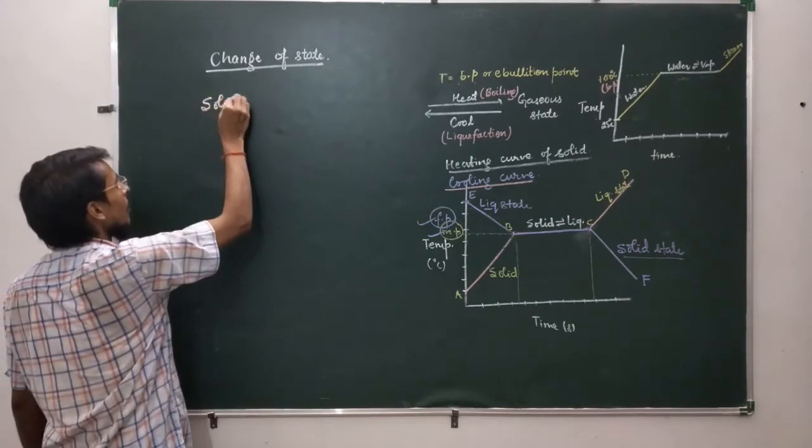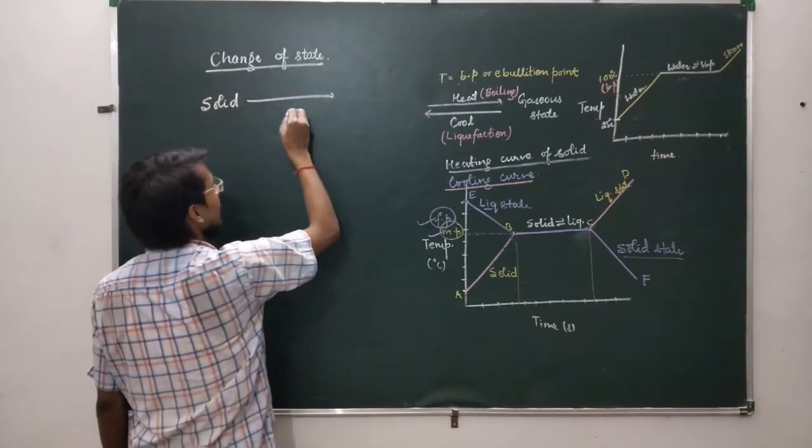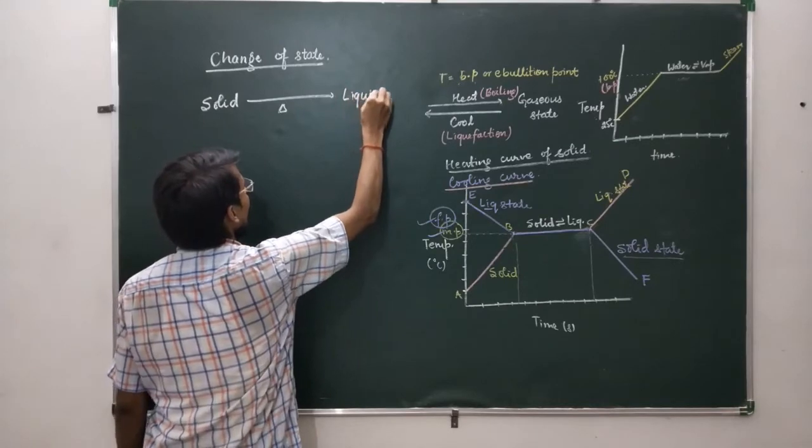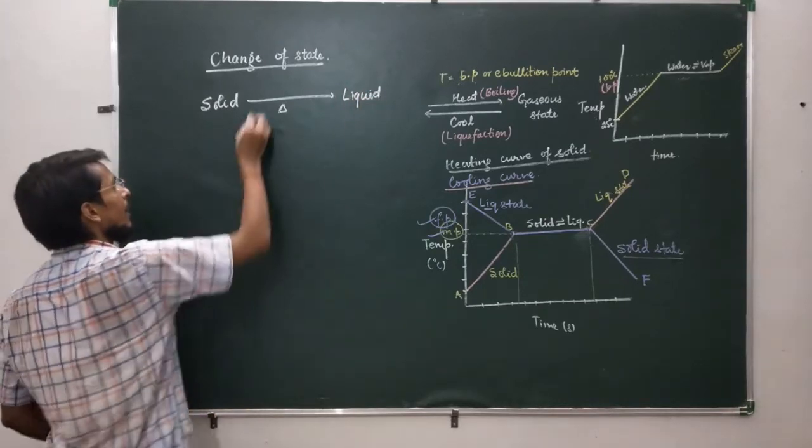Solid, when it is heated, gets converted into liquid, and the process is called melting or fusion.